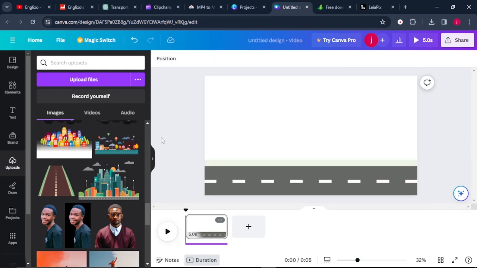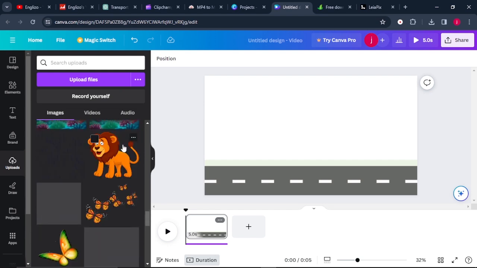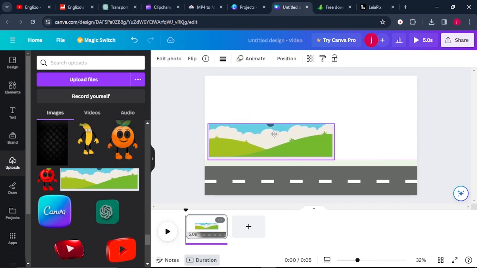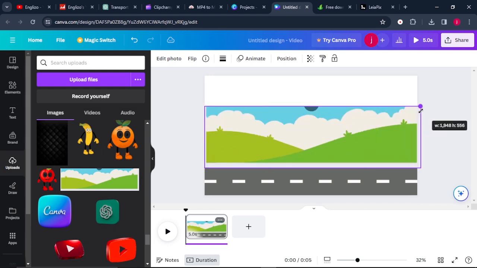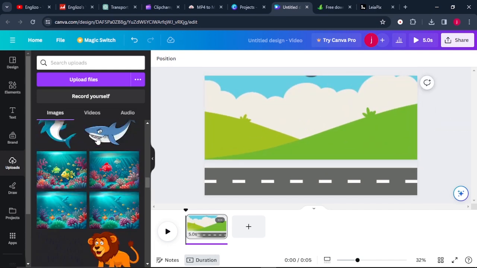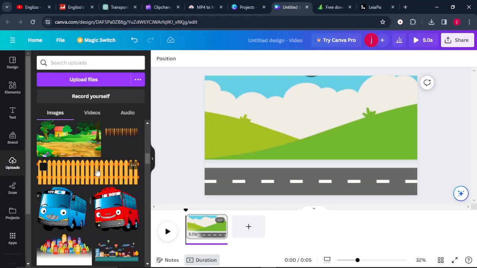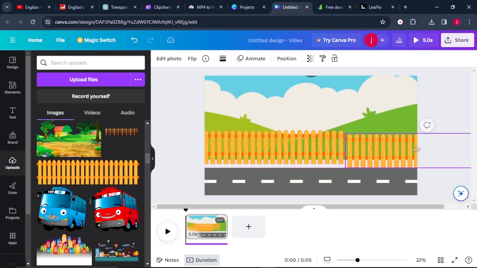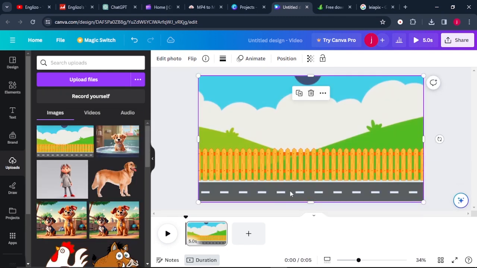Okay, once we've finished resizing the tarmac, the other thing that I would love to add are the hues. So we're going to upload the hues as well. Okay, great. I will also add the hues like this, then I'll increase the size up to this much, just like that. And from there I can add the fence. Just select the fence, then I'll place it here. I think I just need two of them. Select the other one and place it there, just like that. Perfect. So what we've simply done is we've added a road at the bottom, we've added the fence, and we've added the hues at the back.